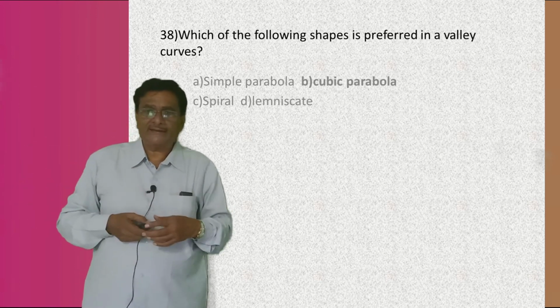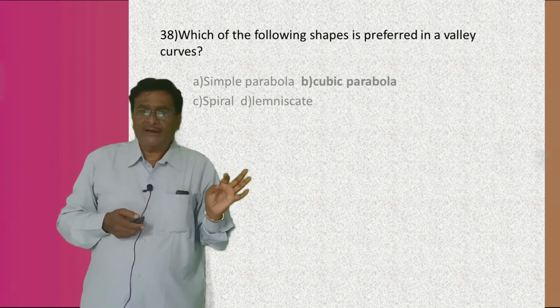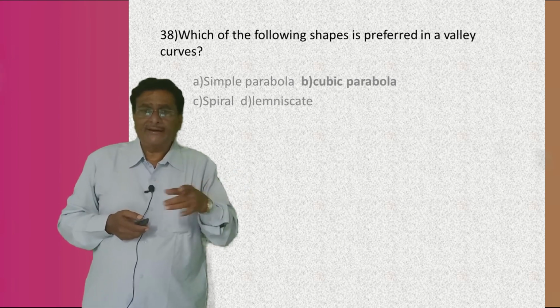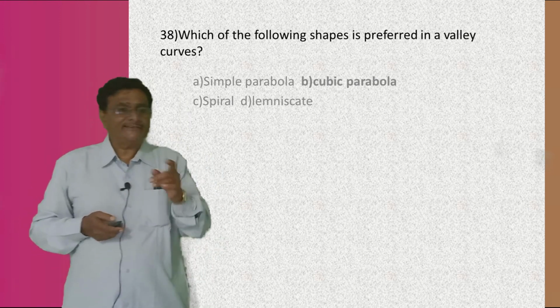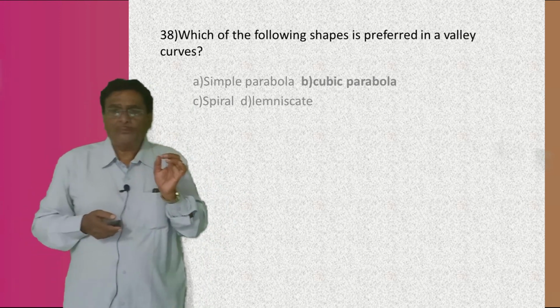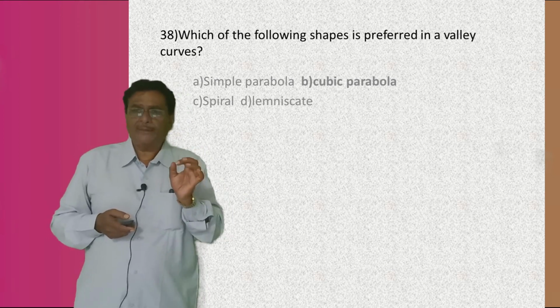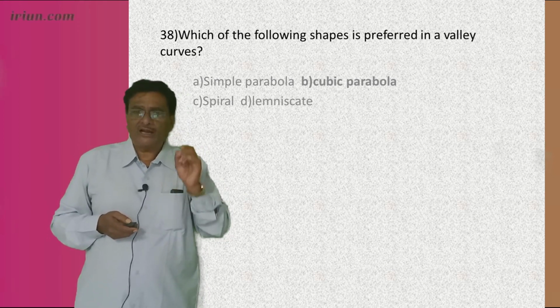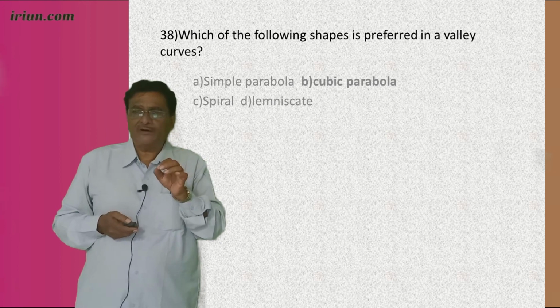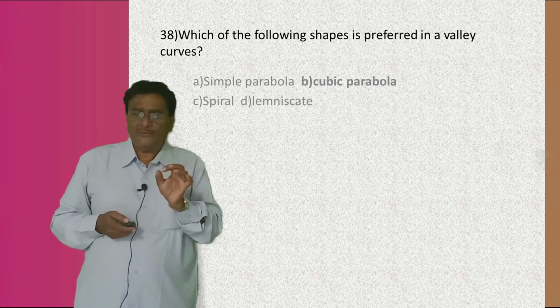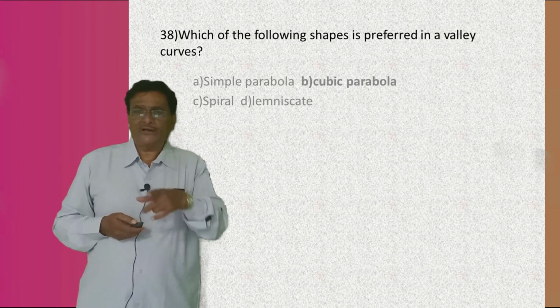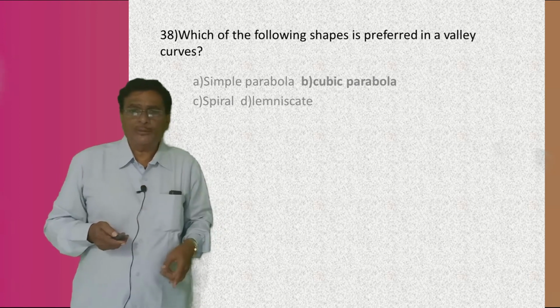The four answers are there. One is a simple parabola, second is a cubic parabola, third is a spiral shape, and fourth is a lemniscate. The right answer is the cubic parabola. The cubic parabola is the shape of the valley curve. Understand or not? The cubic parabola is the shape which is preferred in a valley curve. The right answer is B, the cubic parabola.